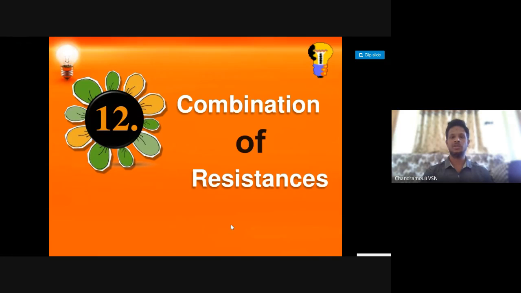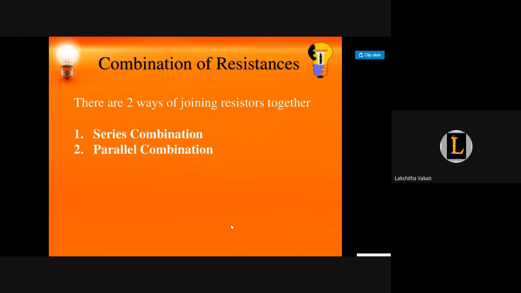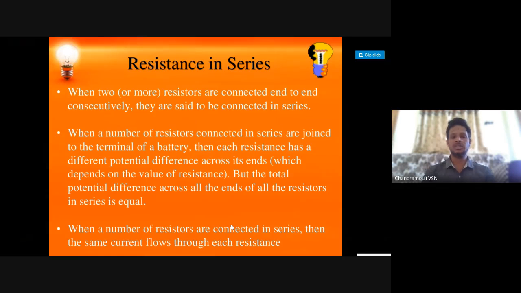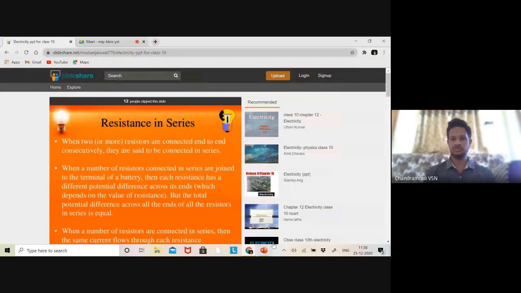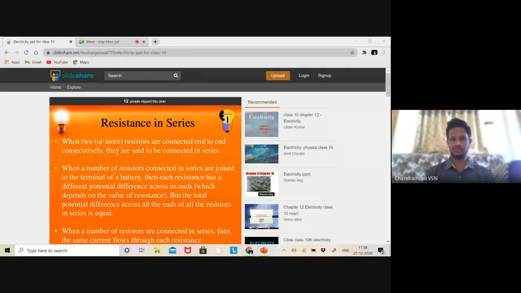So I think now we need to learn the combination of resistances. Resistances can be combined together to get a series combination as well as a parallel combination. So what happens when resistors are joined in series? I think we need to come to our slide.